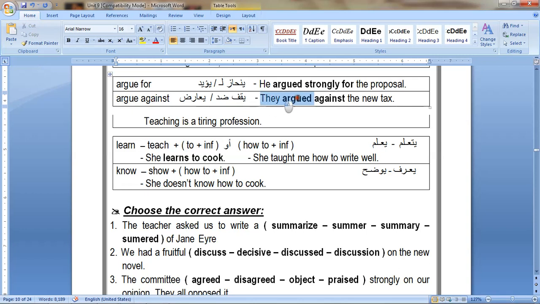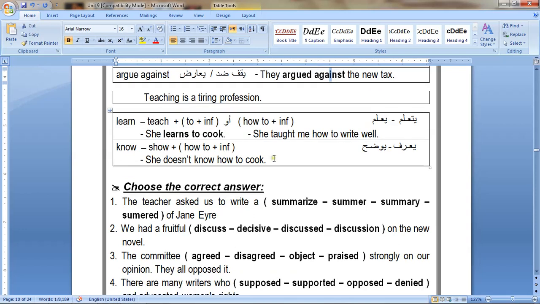Argue against means you don't like something. They argued against the new tax. Tax means ضريبة. Argued against means they didn't like the new tax.